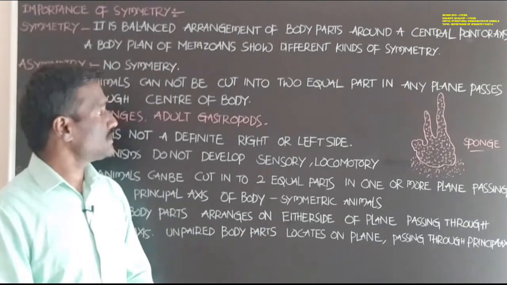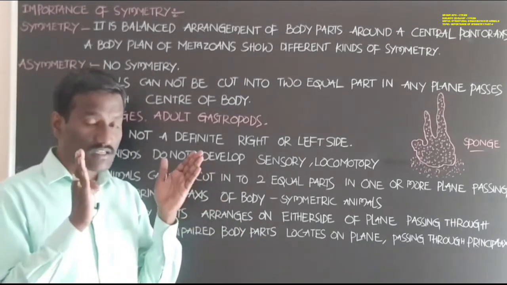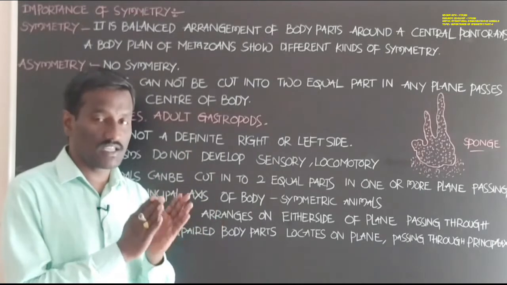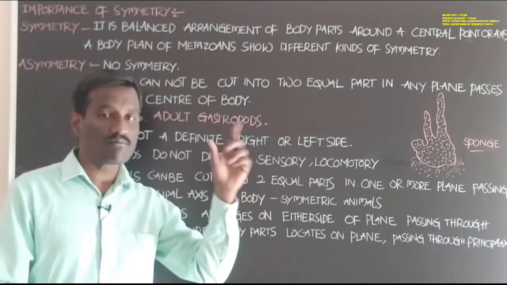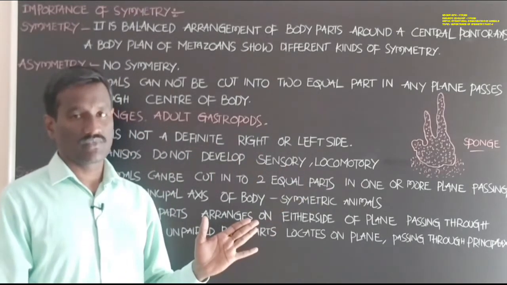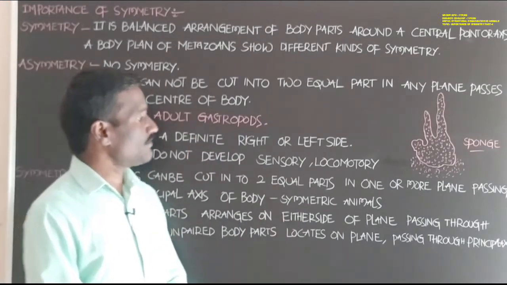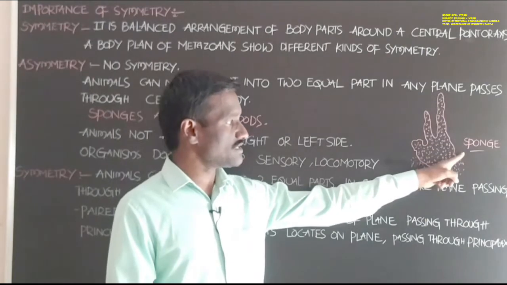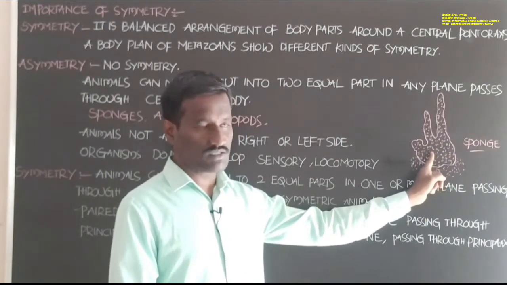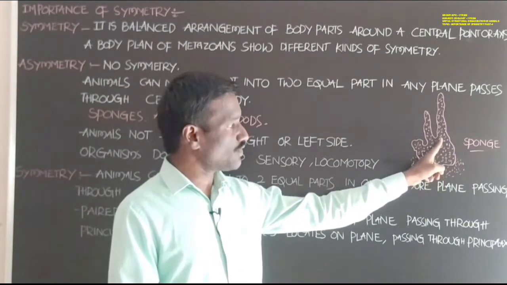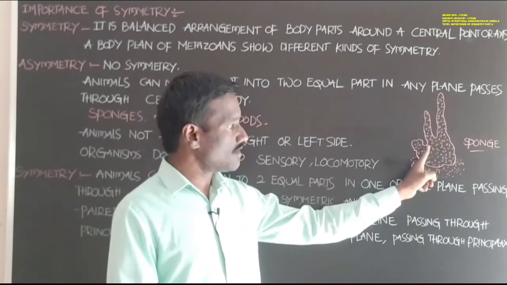Next, these are the animals, and symmetry is absent in these animals. Students, if you observe a sponge, these are the pores.